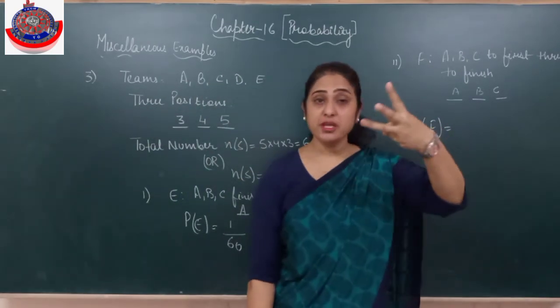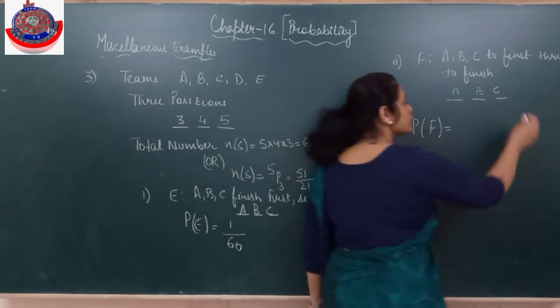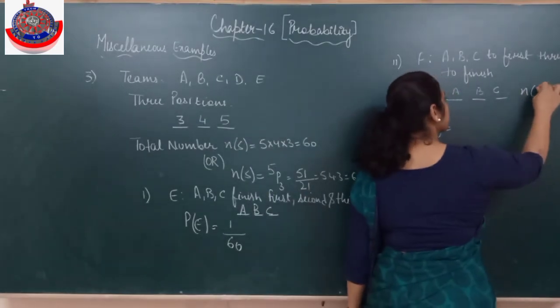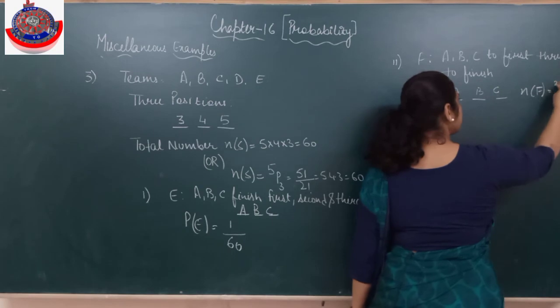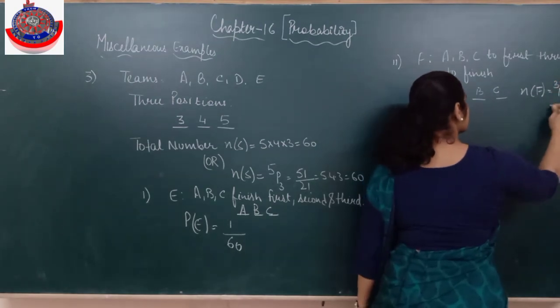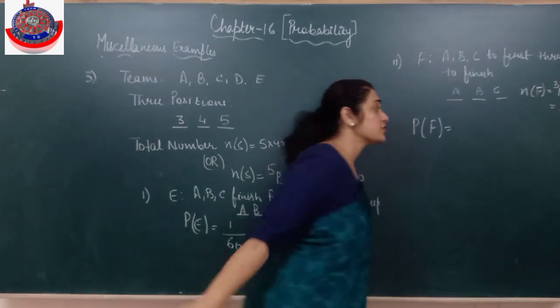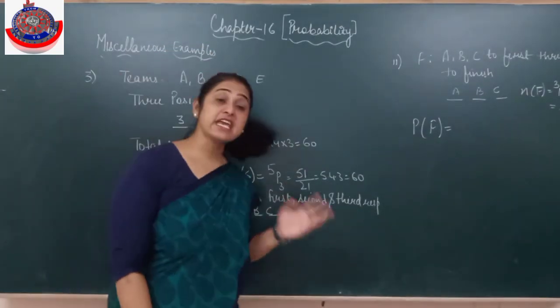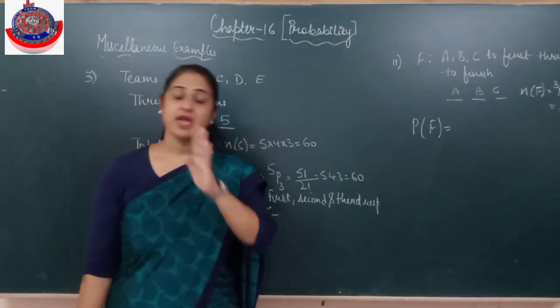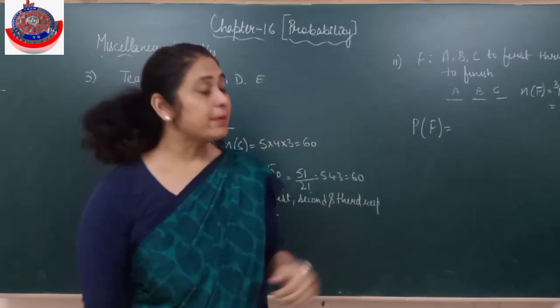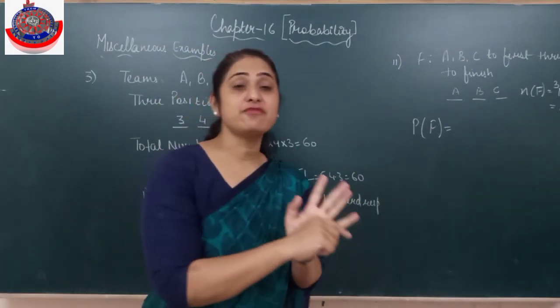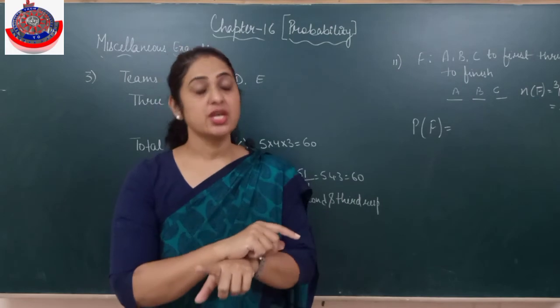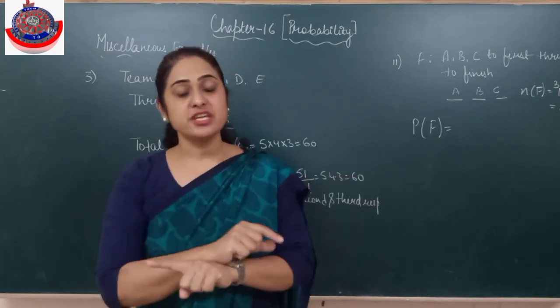Alright. So I have 3 people and 3 seats. So favorable outcomes: how many are favoring this F? I have 3 people, 3 seats, so that is 3 factorial. That is the number of elements favoring event F. Because in the first case it was fixed that A is on first, B on second, C on third, which was one way. But here they can interchange among themselves. A came first, B and C change positions. B came first, A and C change positions.